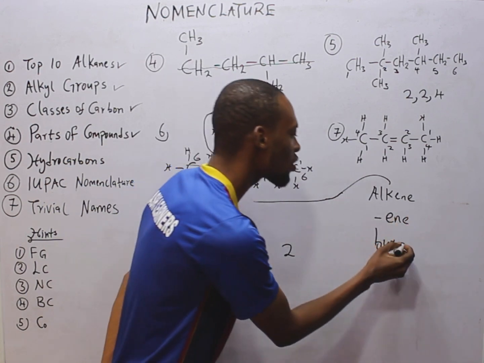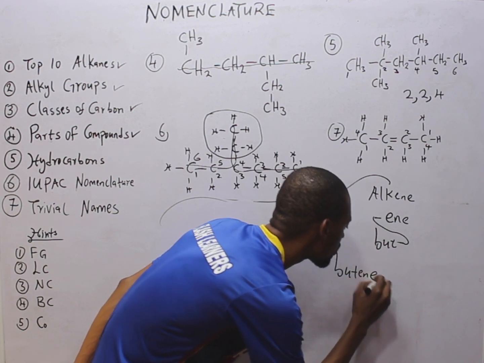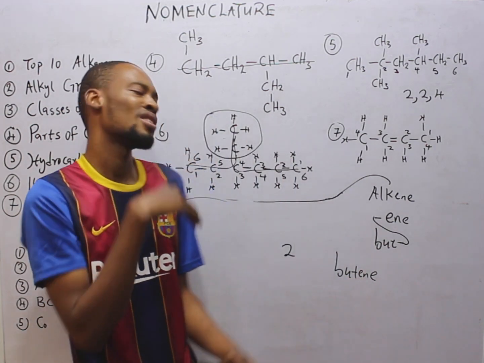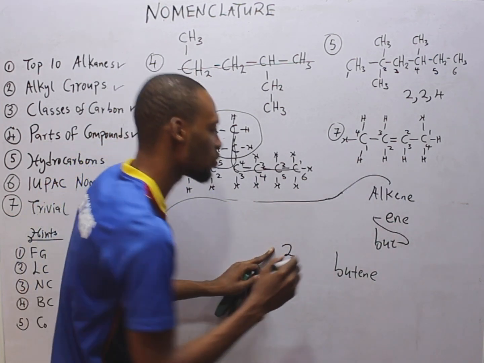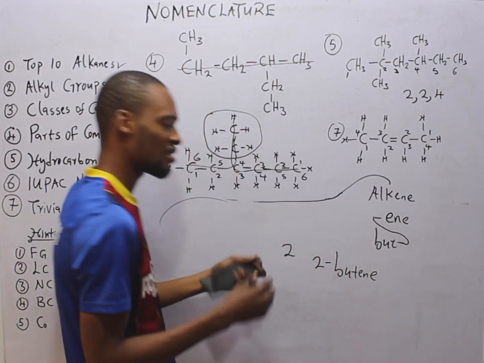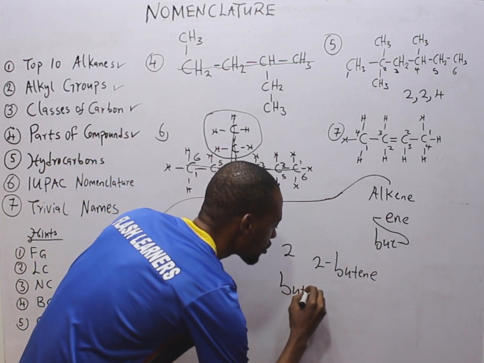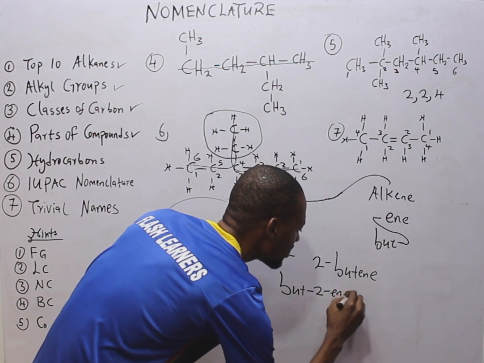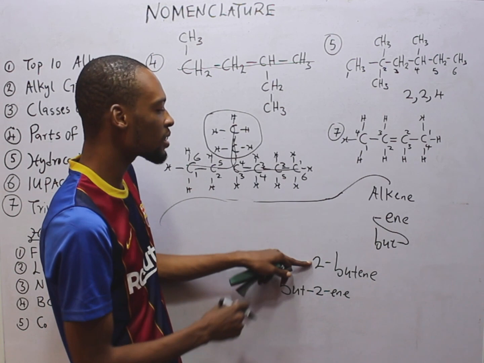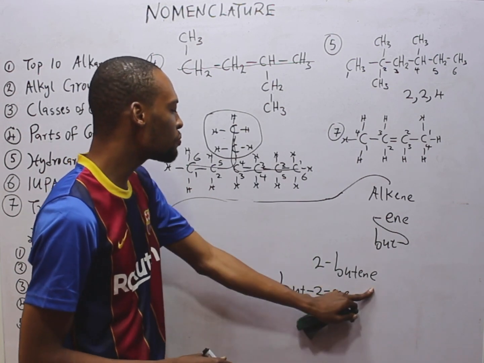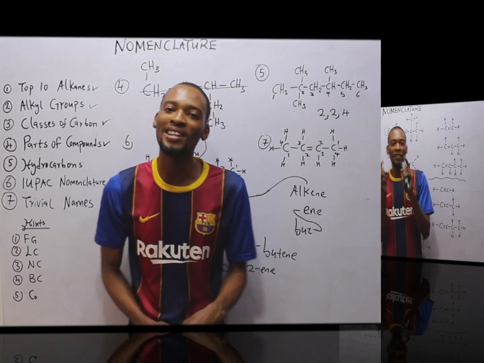But and ene. Combining here, we already have butane. True or false? True. And now, what is the position of the functional group? It is carbon 2. So this is 2-butene. Simple. Or you simply say but-2-ene. Any numbering you use, it shows that the double bond is in carbon 2. So 2-butene or but-2-ene. That is the name of that compound.